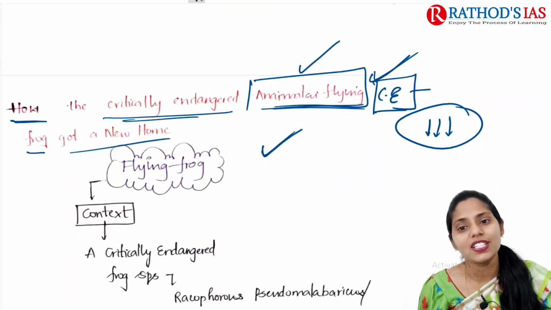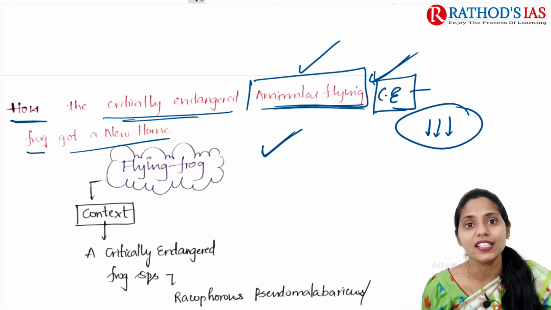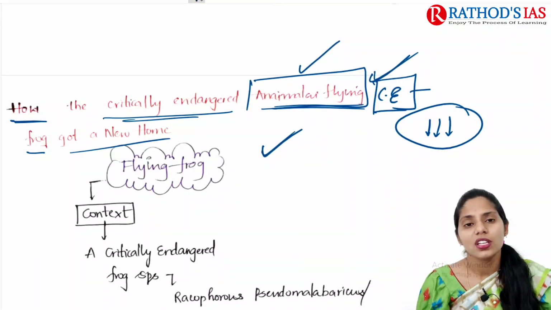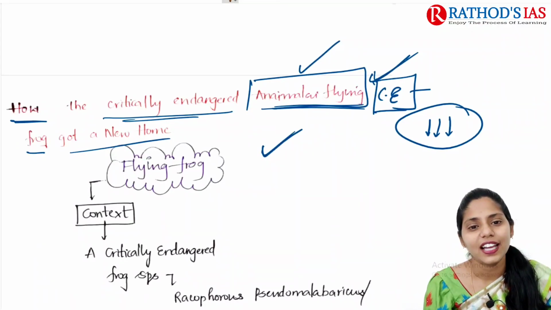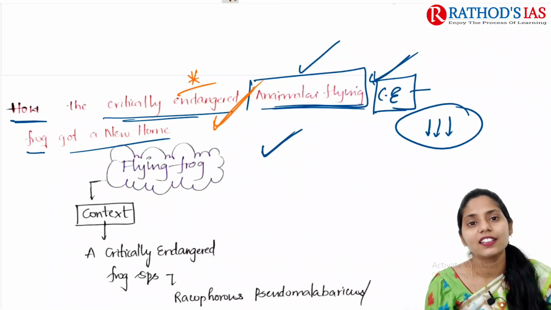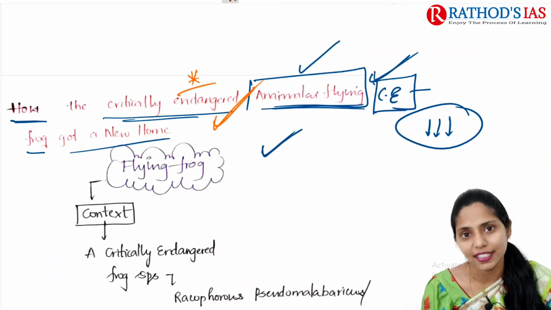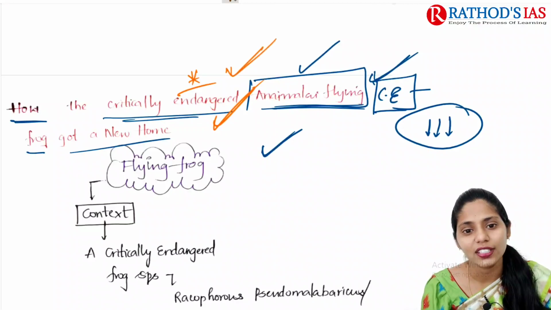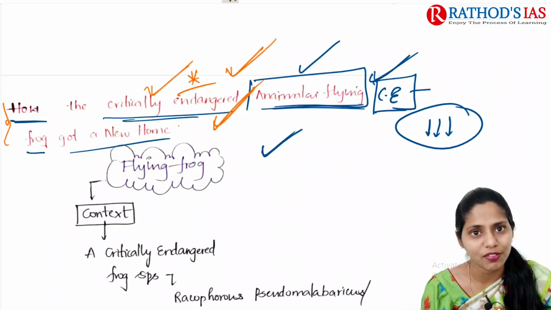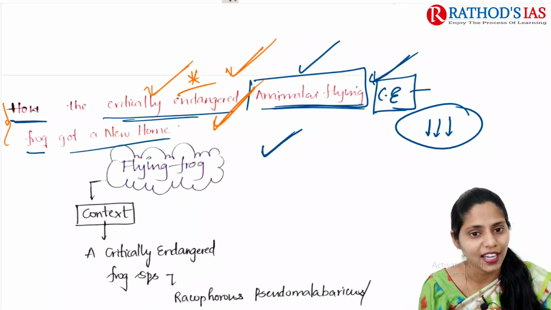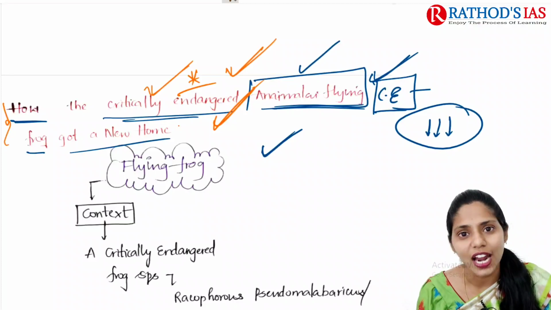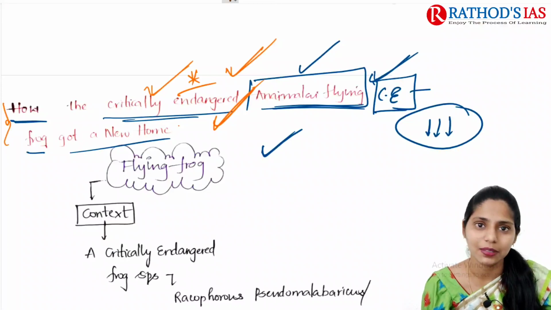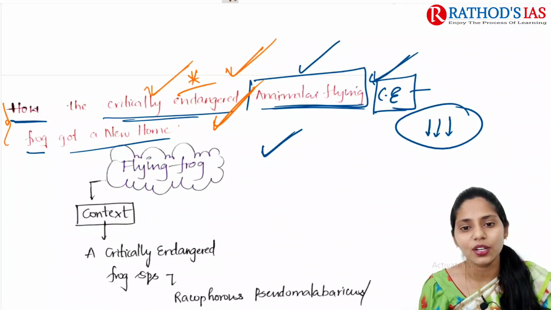So this article can be used whenever you are writing environment and ecology related answers regarding conservation of so and so species. But I want to make one thing clear: I didn't find this article in today's newspaper in the Hyderabad edition. I got this article from the Hindu app. When I was making notes for the Hindu, I found this article would be very useful for environment and ecology, and I added it. But I didn't get the original article in the Hindu, especially the Hyderabad edition. So you can make notes of this topic.